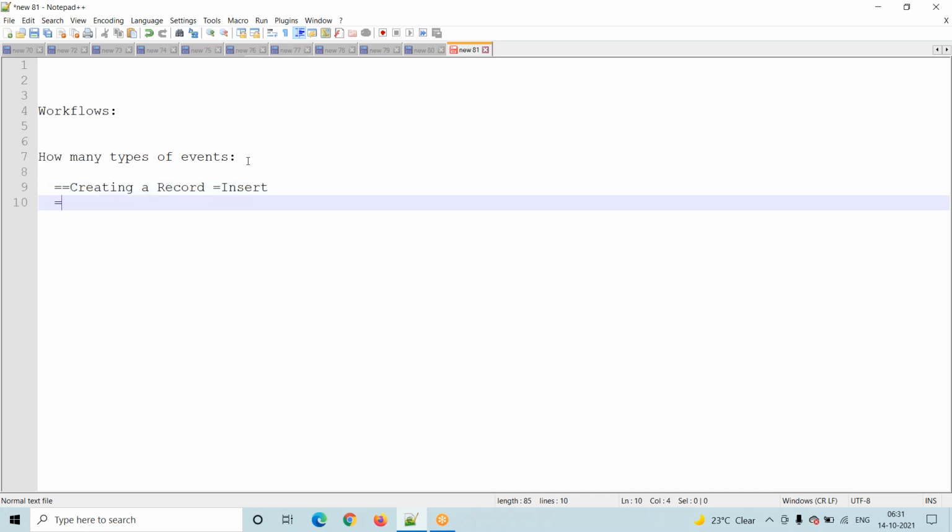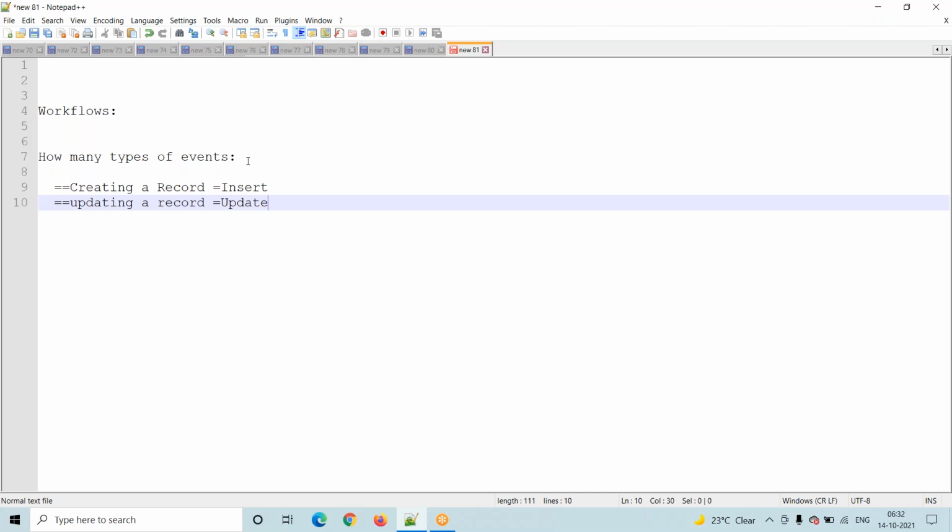The next one: once the record is created, I go to that particular record, click on the edit button, and perform changes. That is updating a record, and that is nothing but an update event. We have to remember: creating a record is technically an insert event.